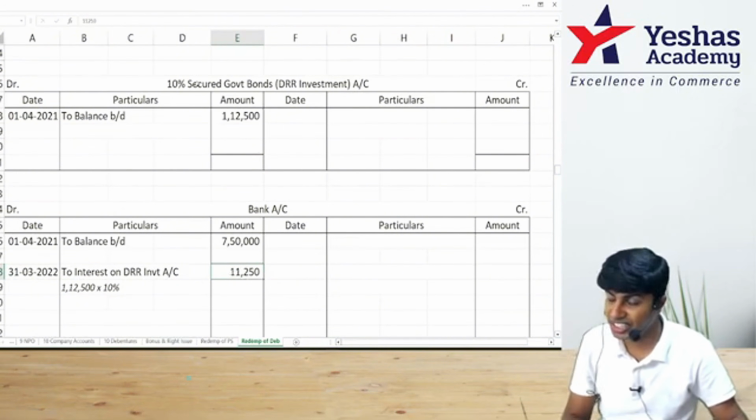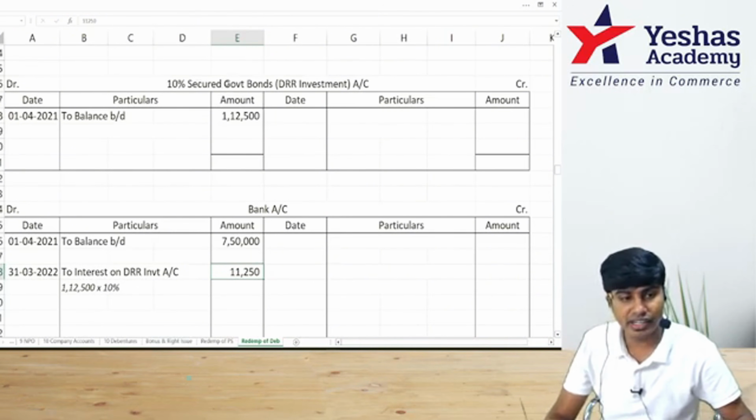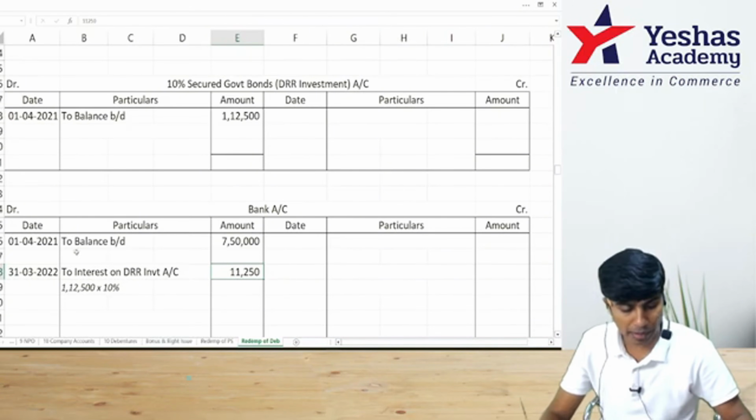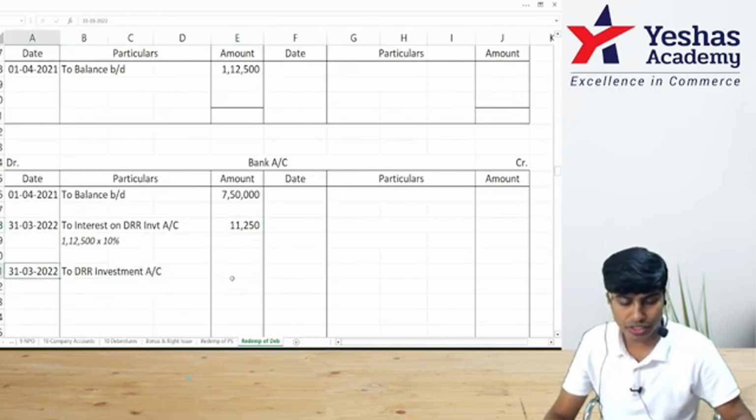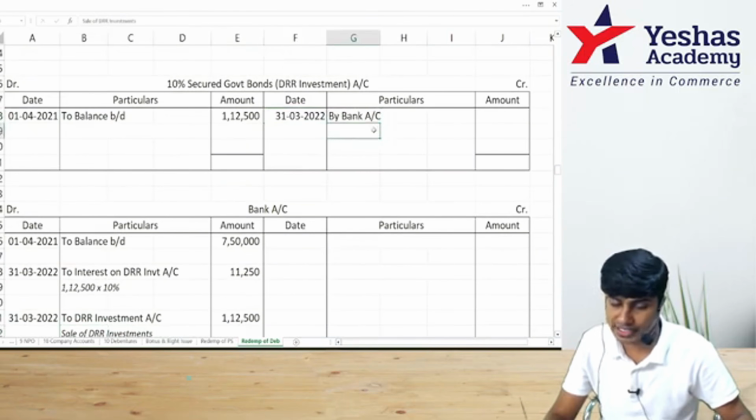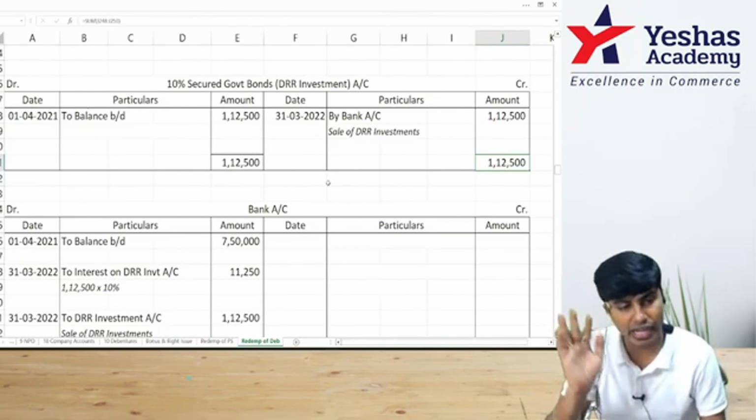11,250. Investment interest is received. Now let's sell our investments. When we sell it, the entry is bank account debit to DRR investments. Entire investments is sold at par. So in bank account, it's a receipt. How much? 1,12,500. In our DRR investments account, I'll write on the credit side by bank account 1,12,500. This ledger stands closed.